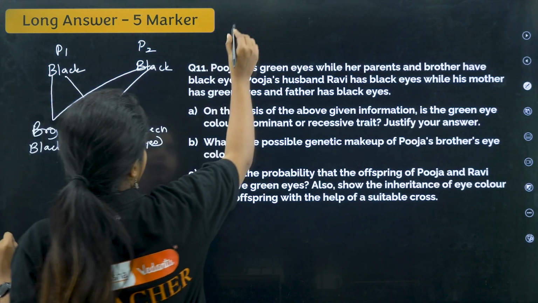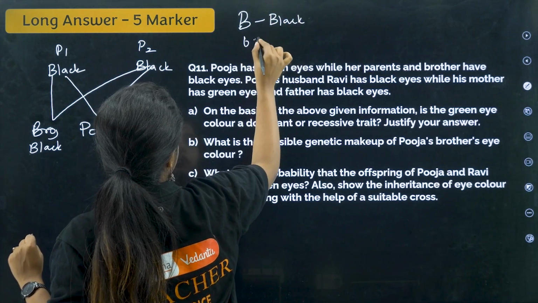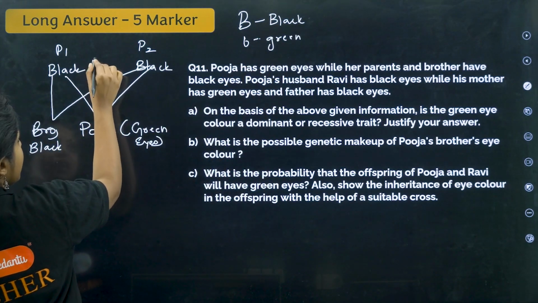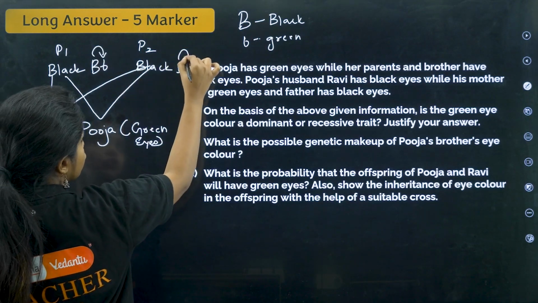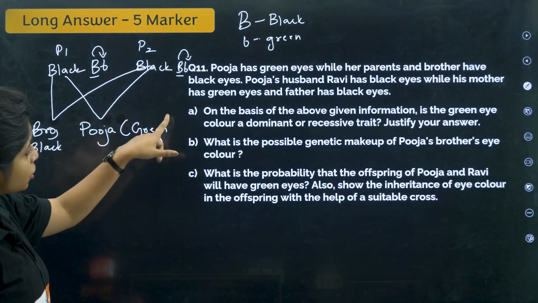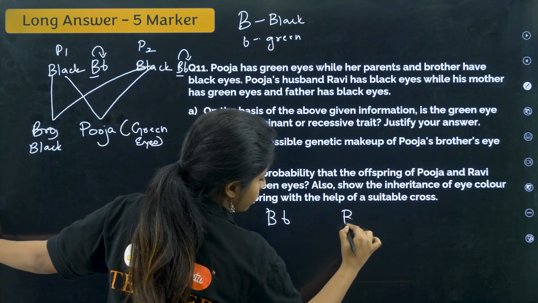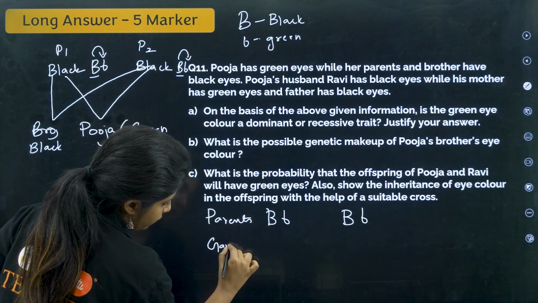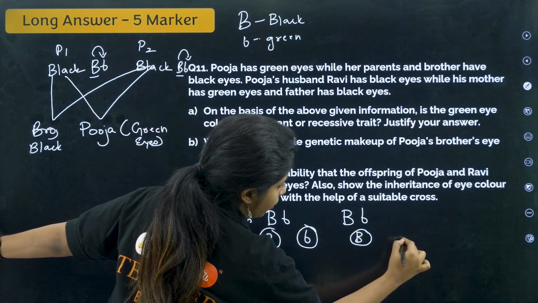So I'll say, if I assume that capital B is for black and small b is for green, the parental combination could have been capital B small b, capital B small b, which is why both of them were having black color, since B is dominant. So the gametes formed will be capital B or small b from each parent.